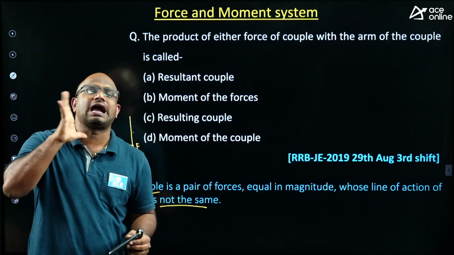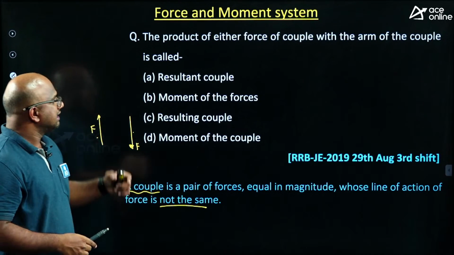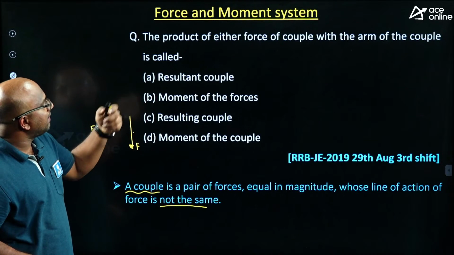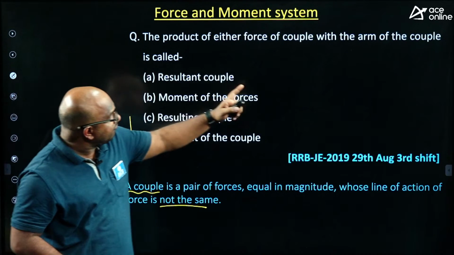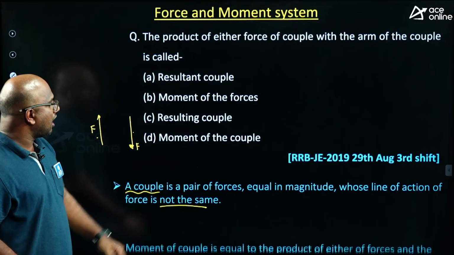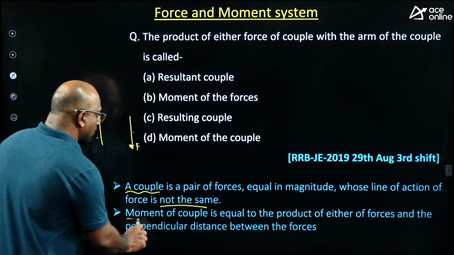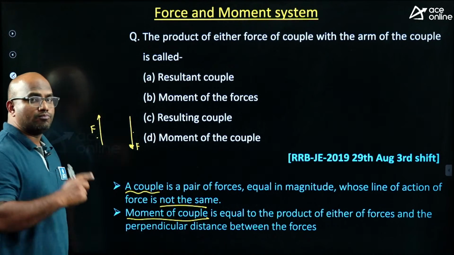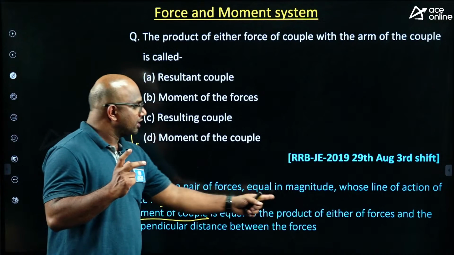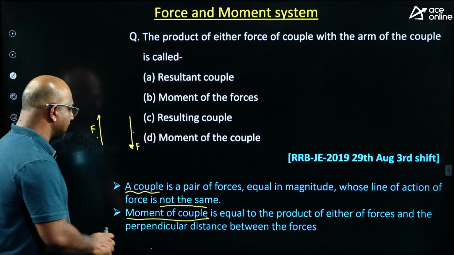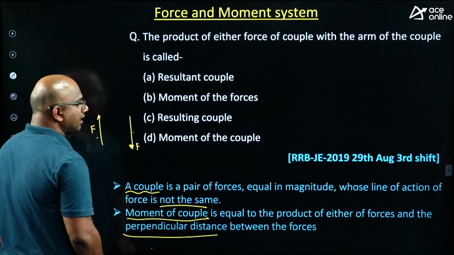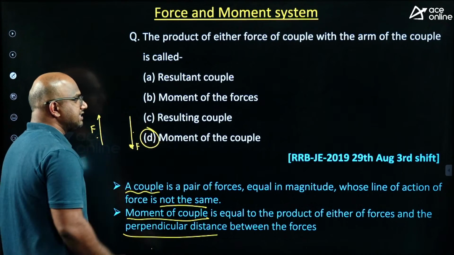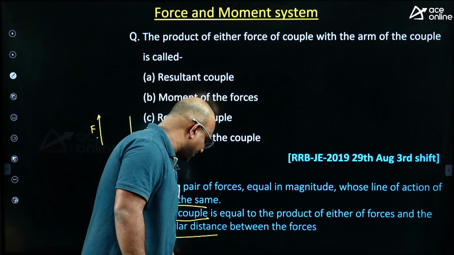This is called a couple. Then what is meant by the product of either of the forces of the couple and the arm of the couple? It is called moment of the couple. Moment of the couple is equal to the product of either of the forces and the perpendicular distance between the forces, guys. So the right answer is option D, guys.